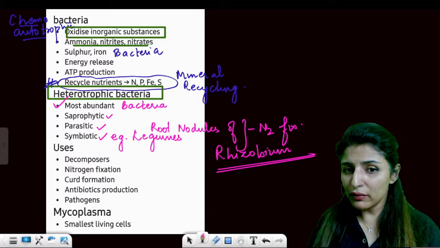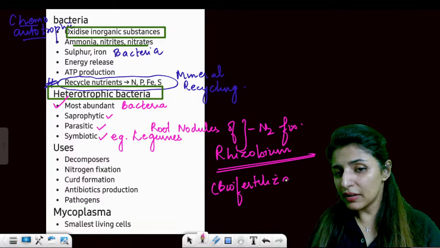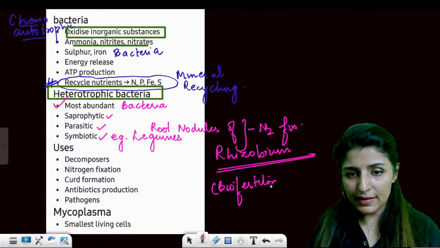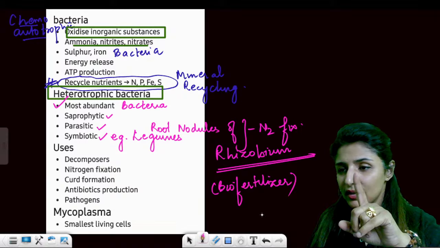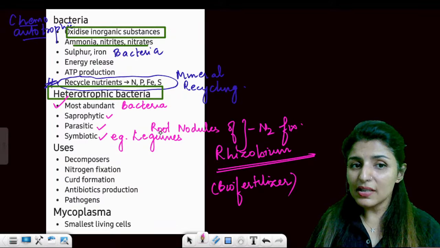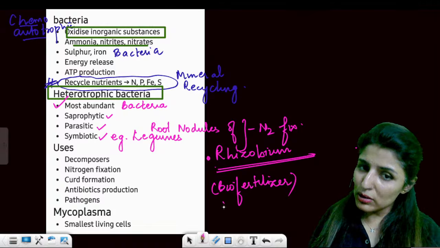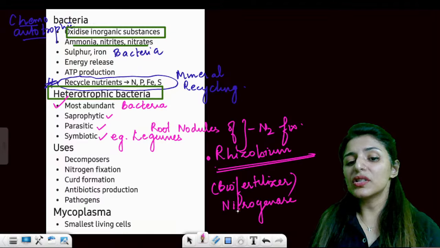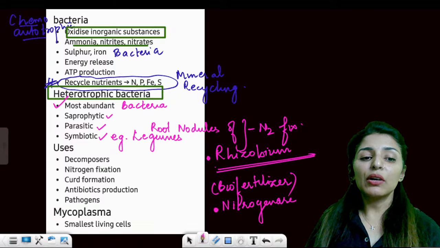See, this is also a biofertilizer. Of course it is. Anything which is increasing the soil fertility is a biofertilizer. But Nostoc and Anabaena are which kind of biofertilizers? They are cyanobacteria, right? This one is a heterotrophic bacterium, rhizobium. Again, this also has nitrogenase. For nitrogen fixation, you absolutely need this enzyme. Clear? Then coming on to uses.